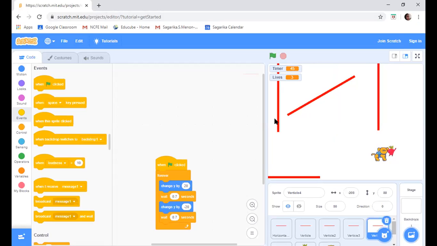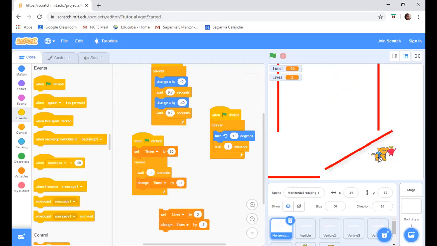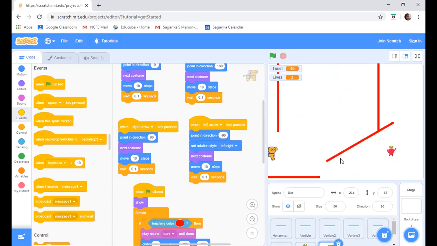Why is it not moving? First take the dog away. Karan, first take the dog away. Yeah, wait. Just keep it like this only. This is very much laggy.